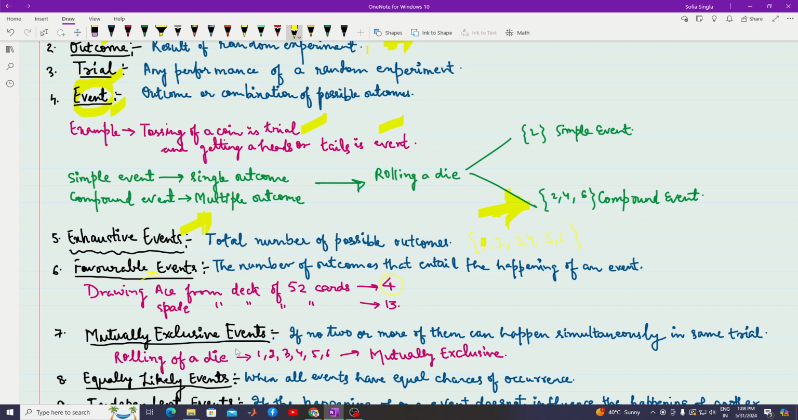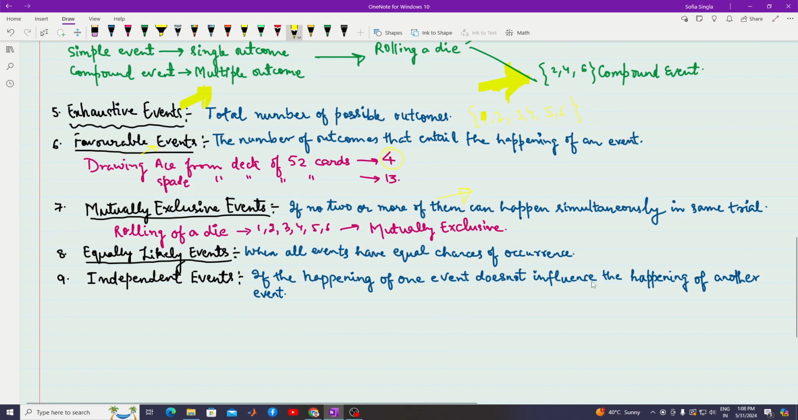Now, what do you mean by mutually exclusive events? If no two or more of them can happen simultaneously in the same trial. Suppose I roll a die. Either I'll get one or I'll get two. It cannot happen that I'll get one and two together. It will never happen. If I toss a coin, either I'll get head or I'll get tail. But it is never going to happen that I will get both situations together. So such situations are called mutually exclusive events.